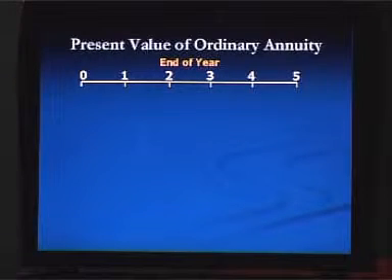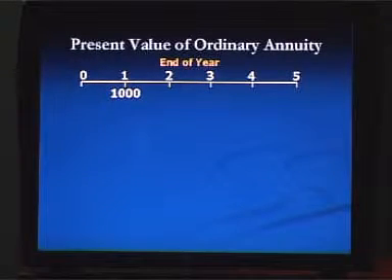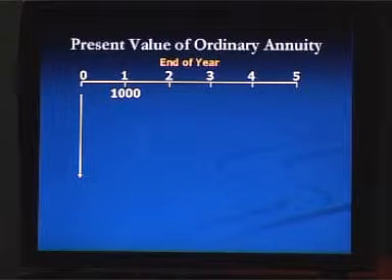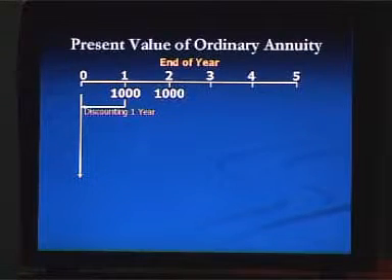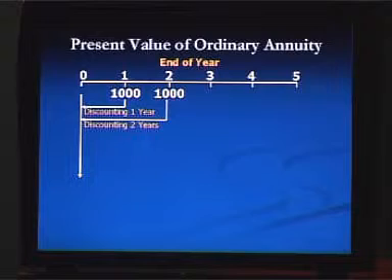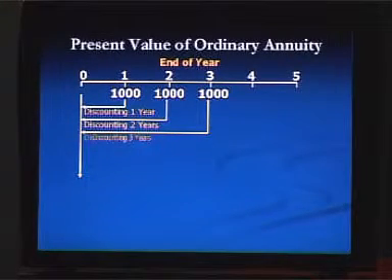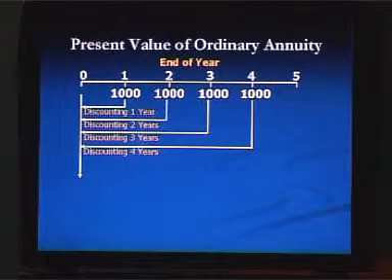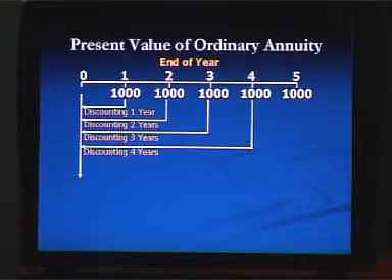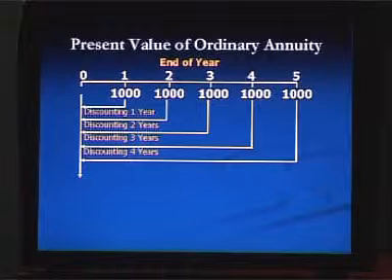Now we are going to calculate present value of ordinary annuity in the time frame of 5 years. The money that will be received at the end of first year, to calculate present value at 0 time, this money is discounting for 1 year. The money to be received at the end of second year, that is discounting for 2 years. The money to be received at the end of third year, that is discounting for 3 years. Similarly, the money to be received at the end of fourth year, that is also discounting for 4 years, and the money to be received at the end of fifth year, that is discounting for 5 years.